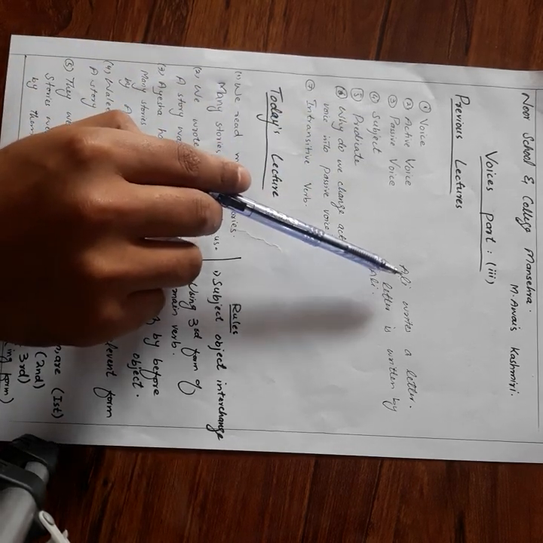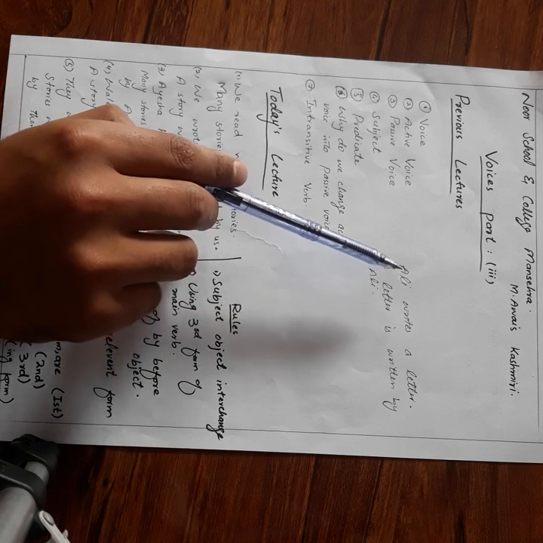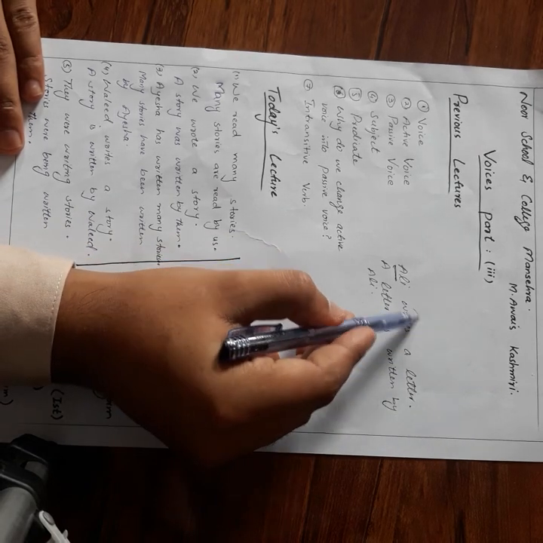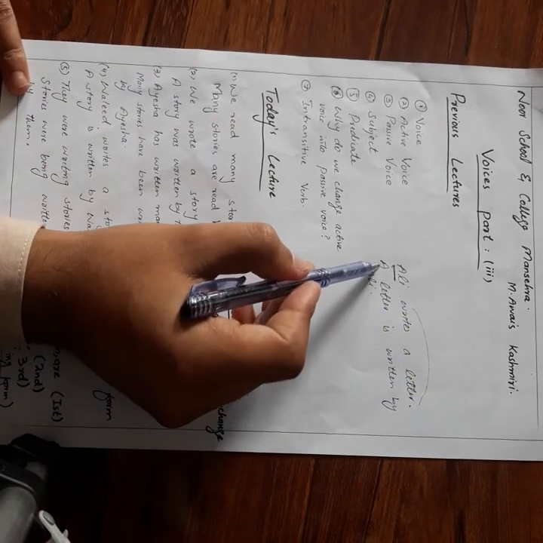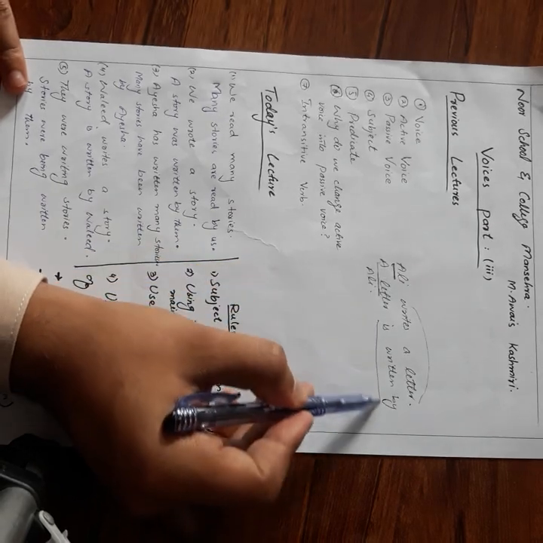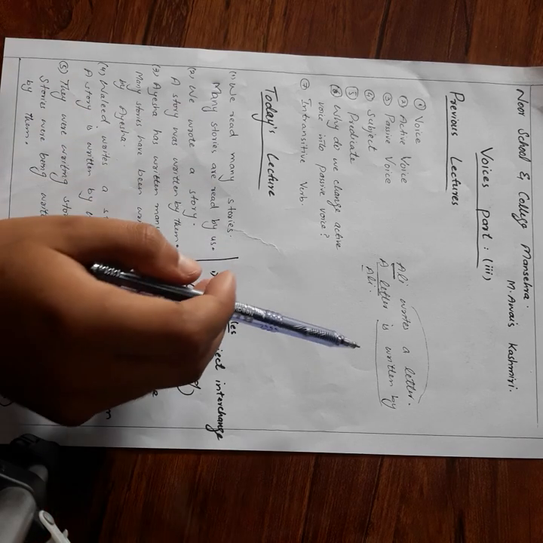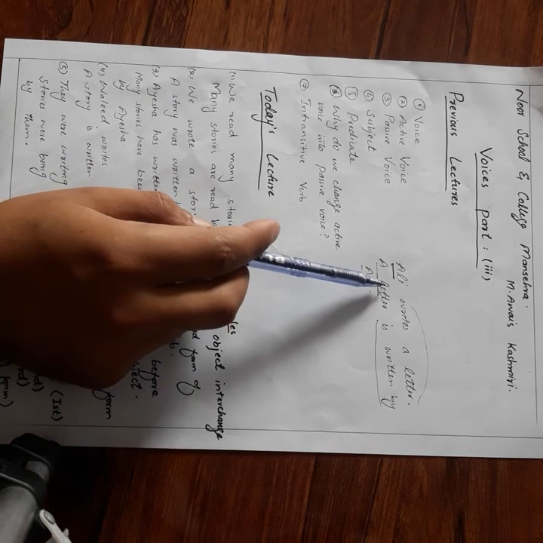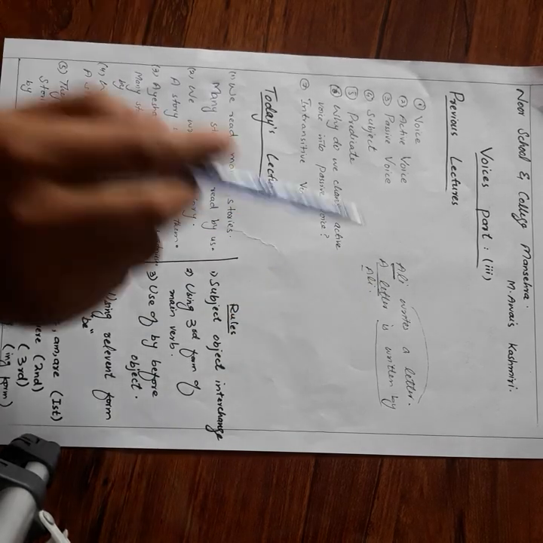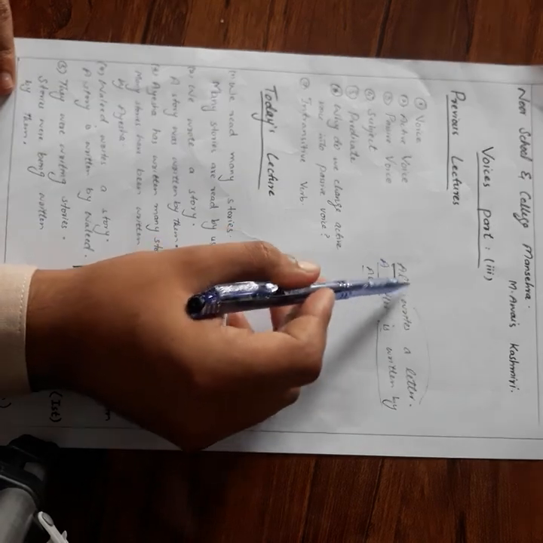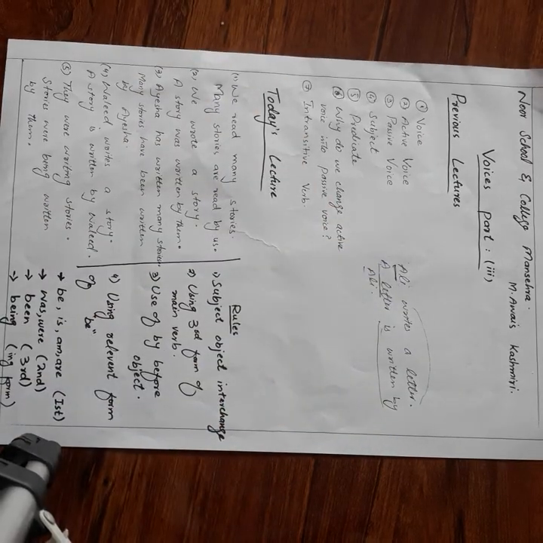Subject, a part of sentence about which rest of the sentence explains. Got it? Predicate, that part of the sentence which is about subject, which explains the subject. So this is rest part of the sentence. Ali is subject, a letter is subject, and rest of the sentence is explaining Ali, so it is predicate.